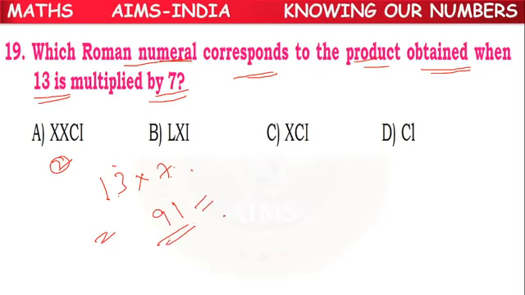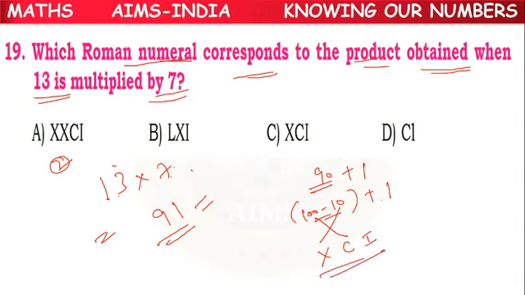normal numeral. But in terms of Roman numeral, we can write it as 90 plus 1. How to write 90? 100 minus 10 plus 1. Subtraction means what? 10 should be written here, X. 100 should be written here, C. XC. 1 stands for I. So XCI. C option is the right answer.